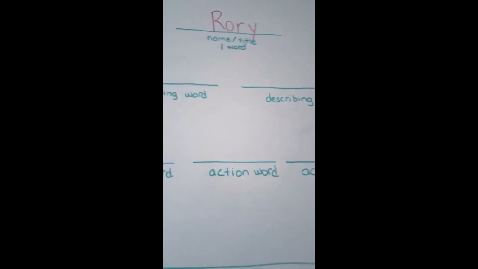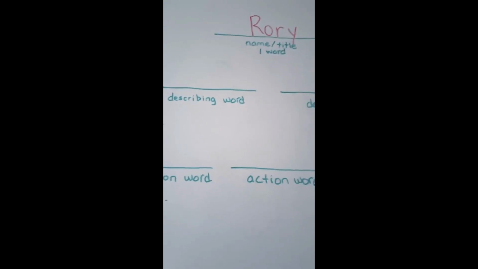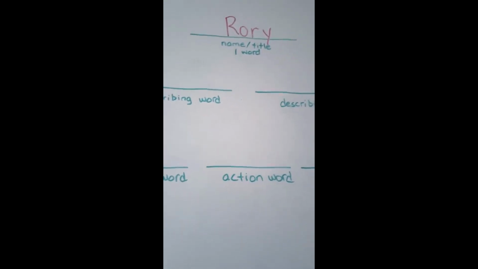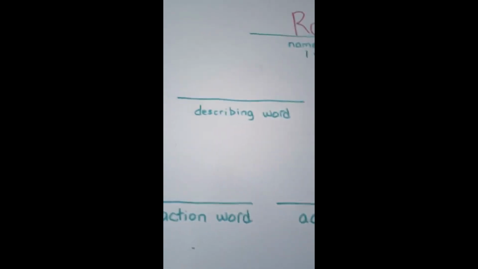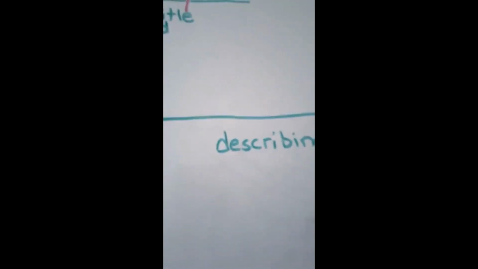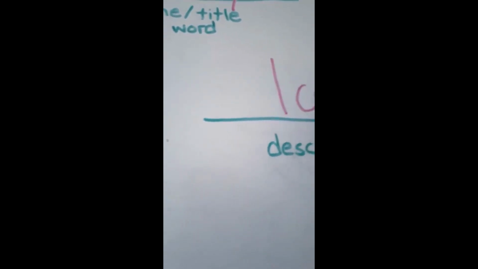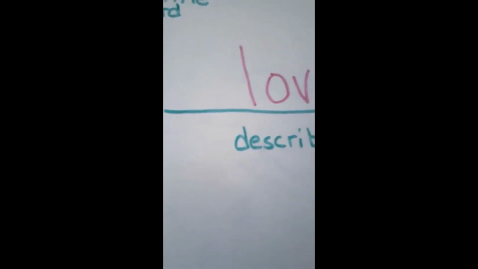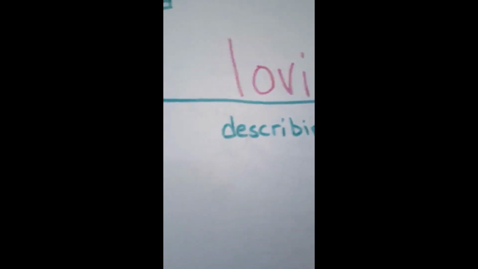And describing words, another word for them is adjectives, they tell something about the subject of your poem, who in this case is Rory. So one thing I'm going to write about Rory is he is a very playful dog. That tells you something about Rory. He is playful. The other thing I'm going to write about Rory is that he is a very loving boy. So those tell 2 important things about Rory. Right, Rory? He has to scratch.